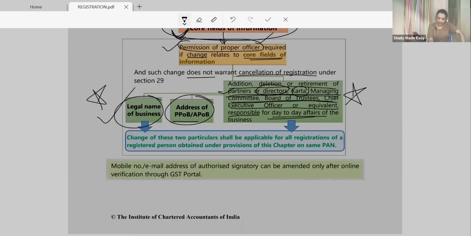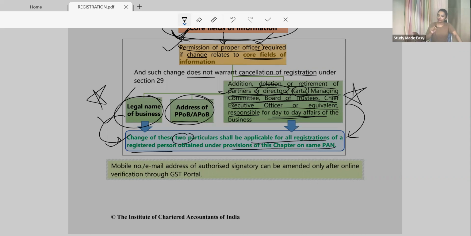Changes of these two particulars shall be applicable for all registrations of the registered person obtained under the same PAN. Obviously, wherever you are registered with the same PAN, all these changes will be applicable there. That means the legal name will be applicable to all registrations of the same PAN number, as well as this.